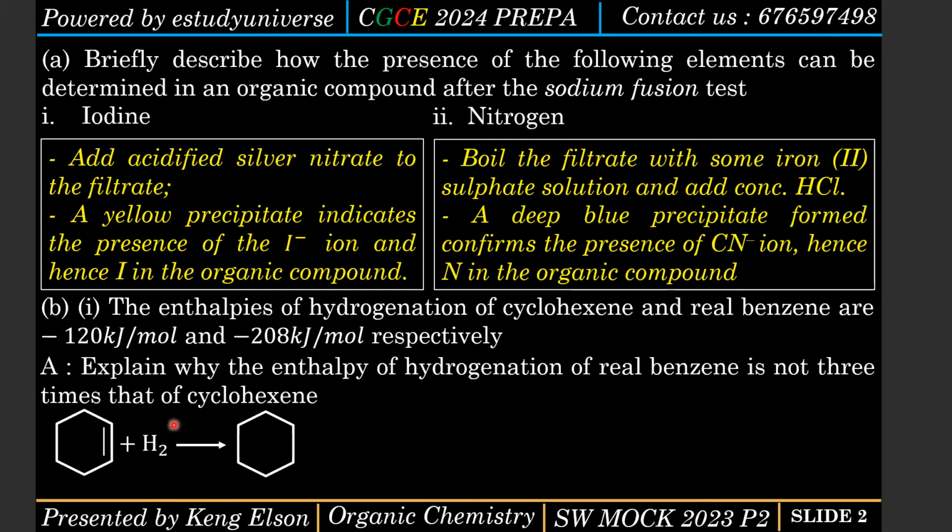So if I am adding the 2 hydrogen atoms back to cyclohexene, definitely I will get cyclohexane. So when I hydrogenate cyclohexene, I get cyclohexane, and the enthalpy change accompanying this reaction is called the enthalpy change of hydrogenation of cyclohexene.